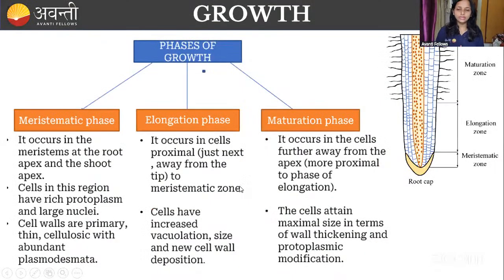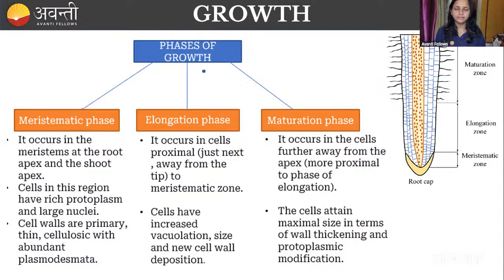One more thing I have to tell: in the plant, determinate growth also takes place. Where can we see determinate growth, guys? We are not saying the plant will show only indeterminate growth. It will show determinate growth also in some organs. Can you tell me which organs? I just want an answer from you so you can get involved in the class. In which organ does determinate growth happen in the plant?